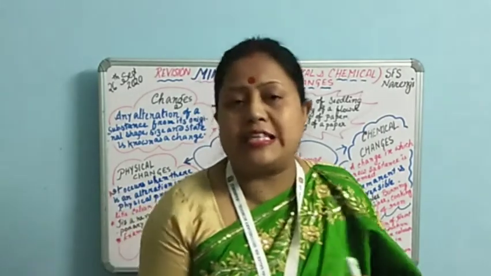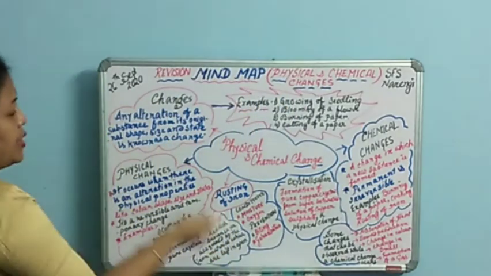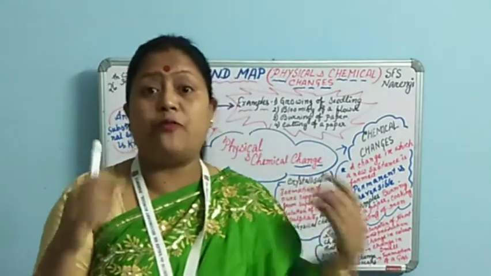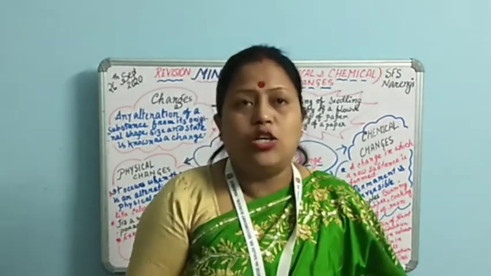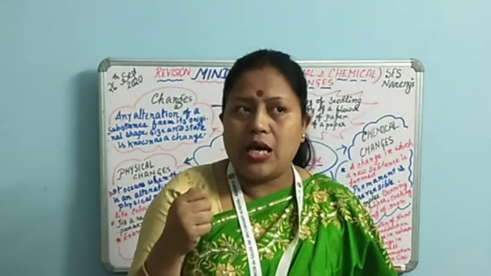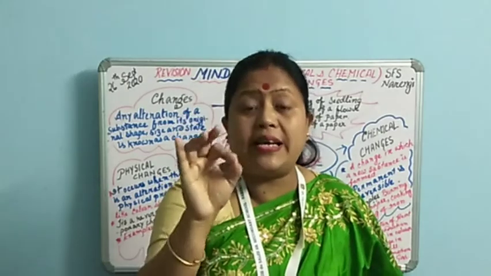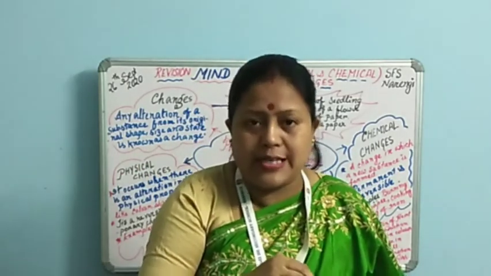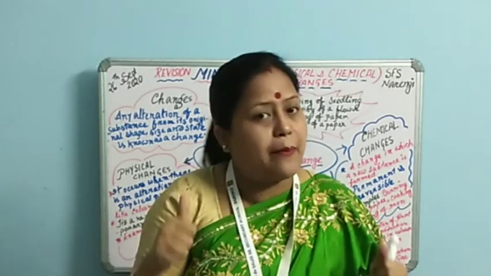There are many examples like setting of curd, burning of a paper. Yes, burning of a paper is a very good example. Then burning of magnesium ribbon also comes under a chemical change. So what happens when we burn a piece of paper? We get ashes. From the ashes we cannot get back the paper, isn't it? So it's a permanent change. This is a very good example of a chemical change.